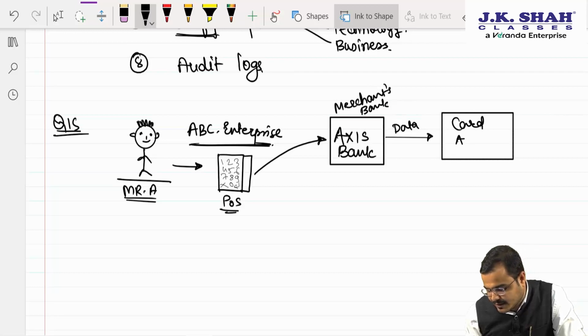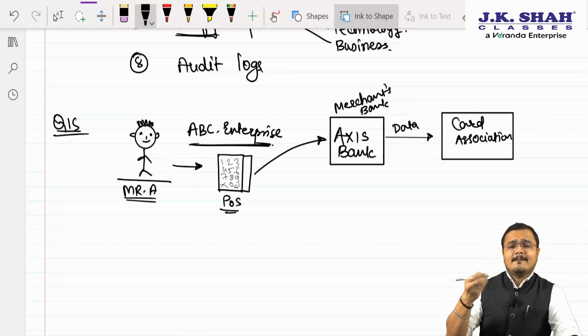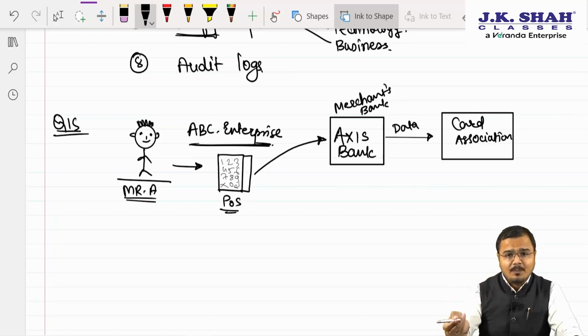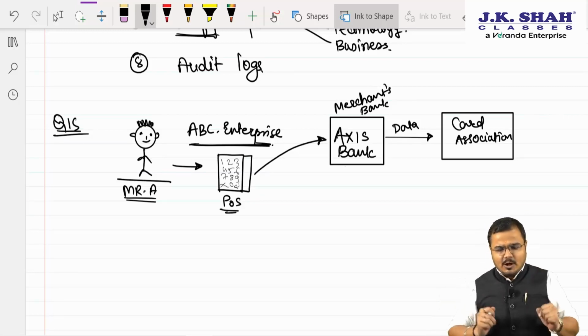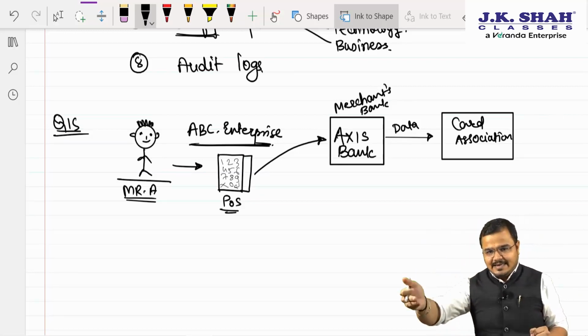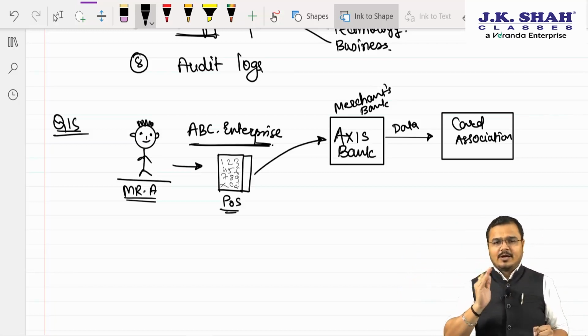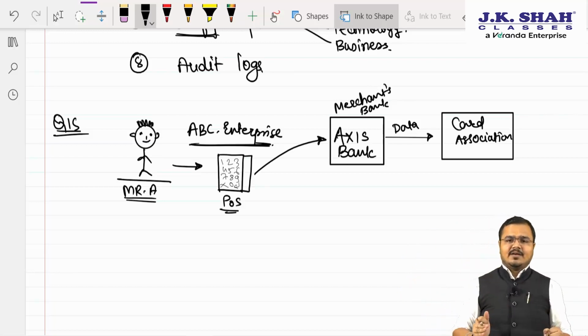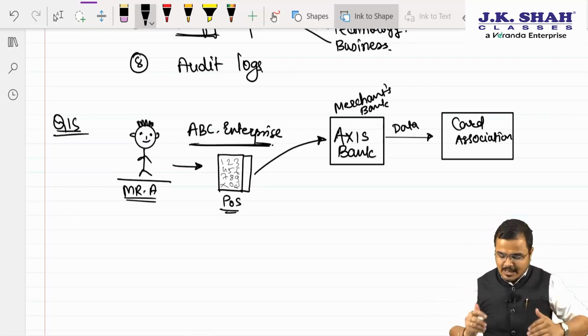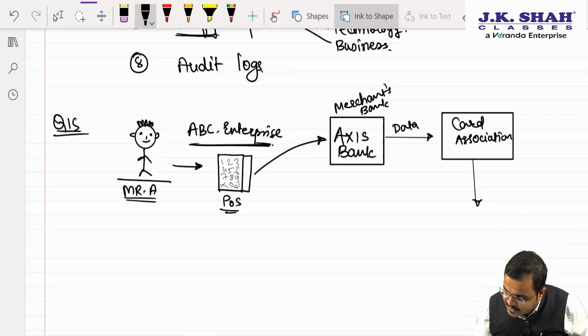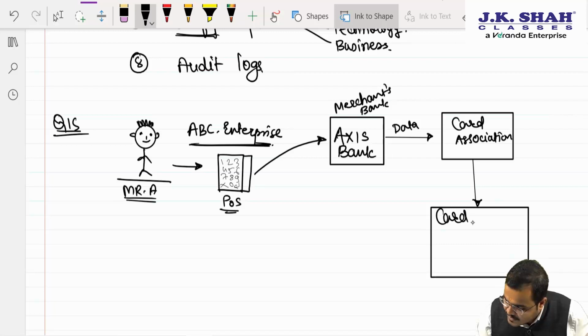Now when I am talking about the card association, what does it mean? Sir, Visa, Master, Maestro, American Express, RuPay, obviously these are the card associations. See, the card which got swiped right now on the POS machine which is given by Axis Bank, this card I had given to which bank? So the card association will identify what? Sir, the card association will identify the card issuing bank. Will identify whom? The card issuing bank.